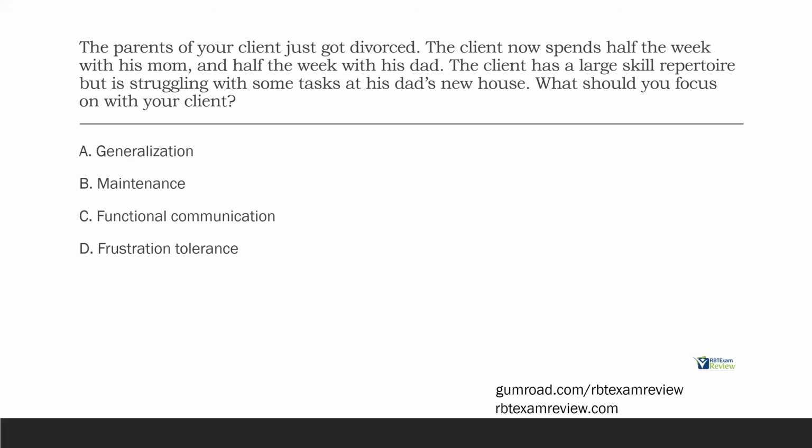What do we know about the client? Well, now they're spending half their week at mom's house and half the week in a new environment at dad's house. They're having issues at dad's house, engaging in these responses that they know. What is the issue here? What should you focus on? A, generalization. What is generalization? Generalization is engaging in a response outside of the learned or typical environment. If our client can engage in all these responses at mom's house, but then goes to dad's house and can't, he has failed to do what? Well, he's failed to generalize. We need to work on generalization.